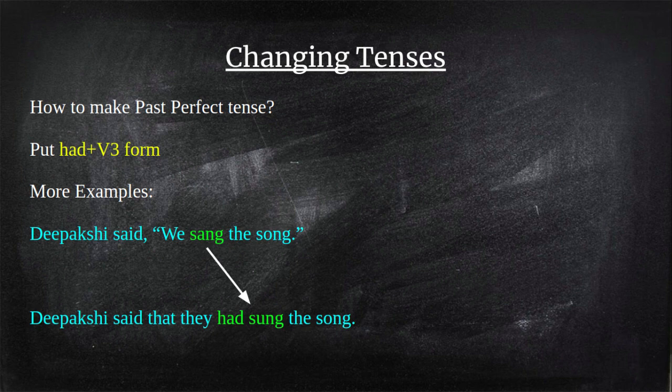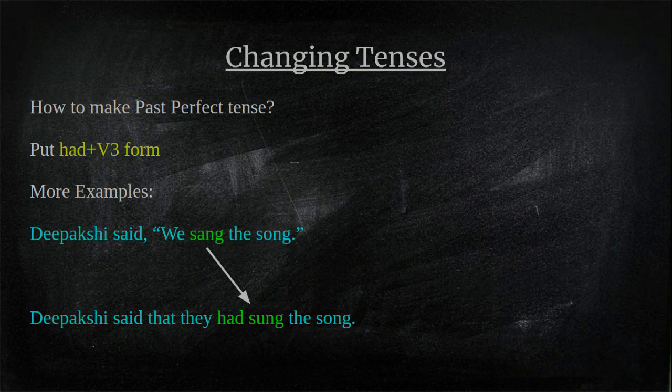Let us take another example. Deepakshi said, "We sang the song." What is the verb here? Sang. So when we change into indirect speech, it will become past perfect. Put had and the third form of sing. What is the third form? Sing, sang, sung. So past perfect will be had sung. So in indirect speech, what do we get? Deepakshi said that they had sung the song.